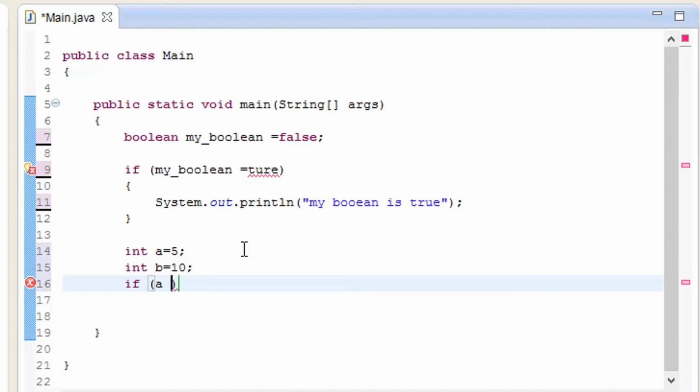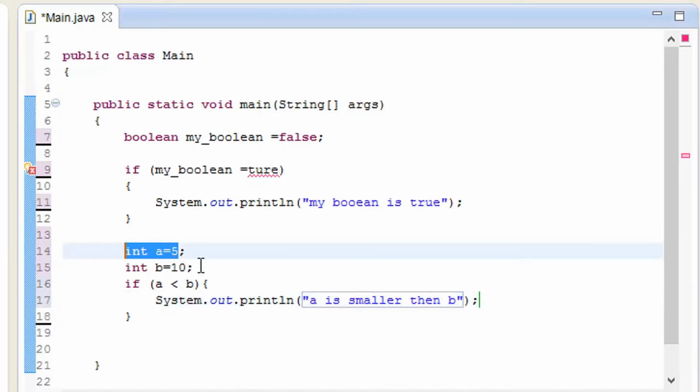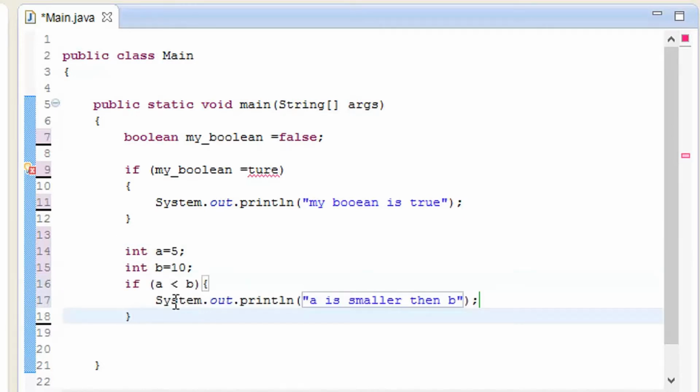There I'm going to add a is greater than b, and inside the curly brace I'm going to add SYSO, control spacebar, "a is smaller than b". So this is how it is going to check it out, that a is smaller than b. So it is going to execute this one, as you know that this is going to be printed out over here.